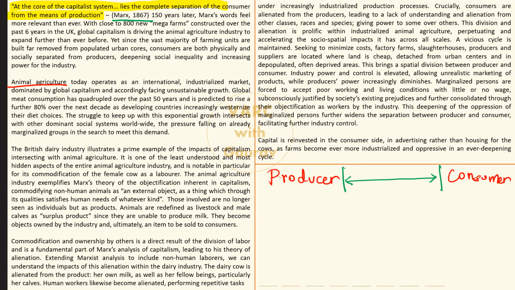तो उसके अंदर में passage is saying, author is saying कि this word, this quote hold true even today with respect to specifically the mega farms which seem to be coming up in the author's country. Past 6 years में he is saying 800 mega farms have come up. And what is so specific about mega farms?